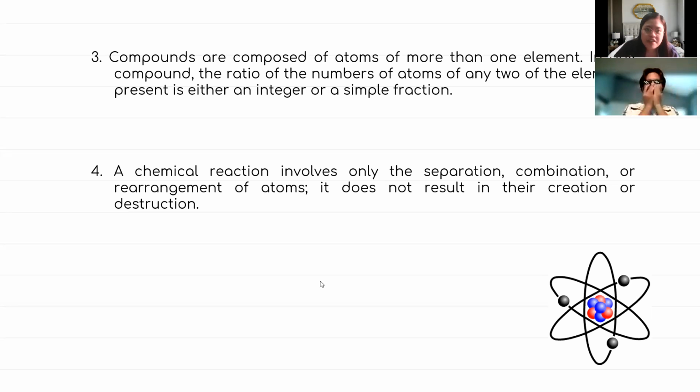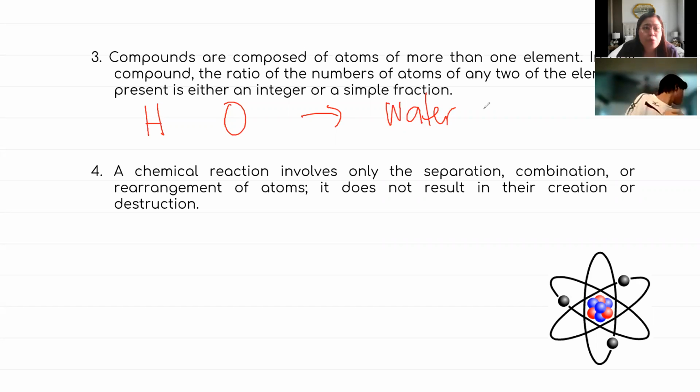The ratio is definite. So for example, hydrogen and oxygen can combine together and they can form water. But the ratio class has to be definite or fixed, meaning you need 2 hydrogen and 1 oxygen para ma-form mo yung water. Okay, the ratio again is definite.